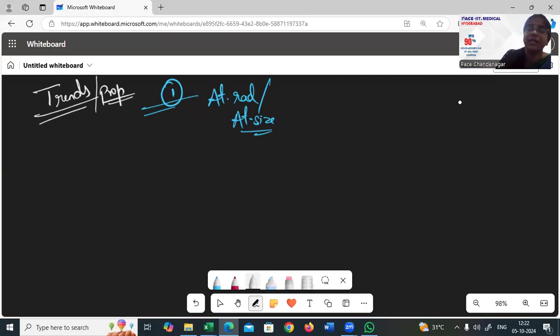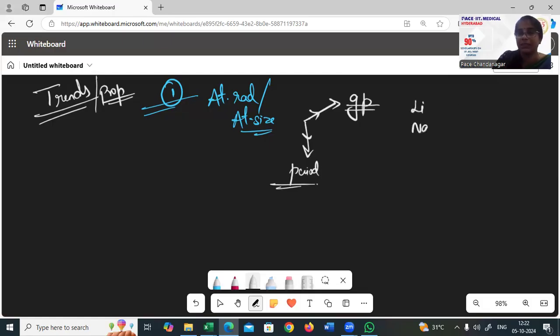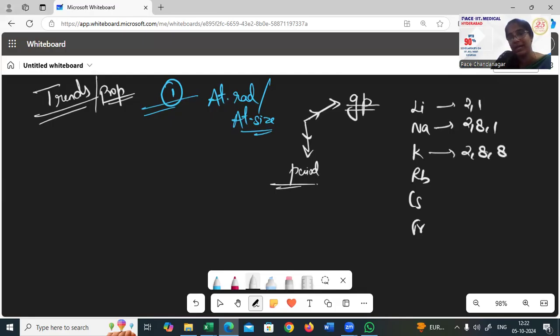Now, if I have to talk about what is happening in a group and what is happening in a period, we always have to talk about two distinct things: what happens in a group and what happens in a period. Both things we have to discuss. In a group, take the same example: Li, Na, K, Rb. So this is 2, 1, this is 2, 8, 1, this is 2, 8, 8, 1.